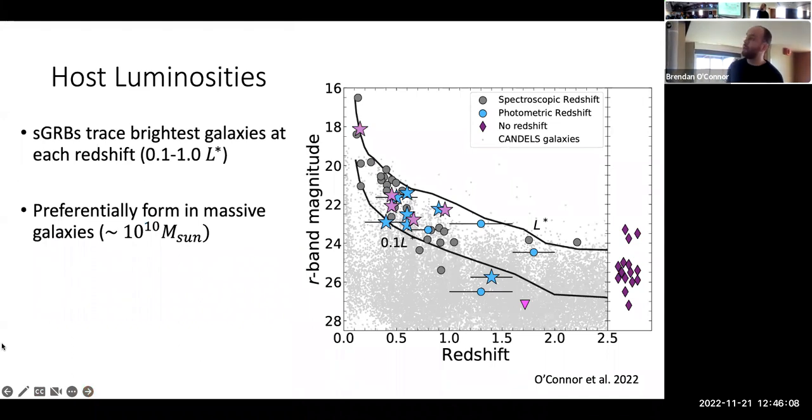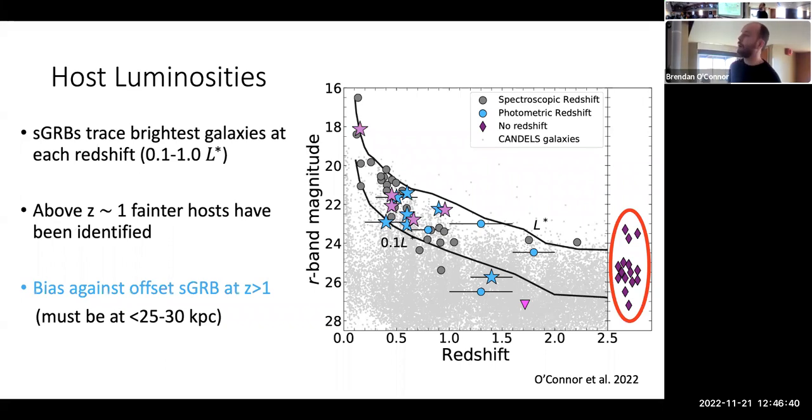So to begin looking at host luminosities, what their brightness looks like as a function of redshift, we have the R-band magnitude. This is apparent magnitude, not corrected for redshift or anything like that, on the y-axis. And on the x-axis is the distance, the redshift. We see that these short GRBs are essentially tracing these black lines, which are 0.1 to 1 L-star galaxies as a function of redshift. These are essentially the most massive galaxies at each redshift. So we're preferentially forming in really massive galaxies.